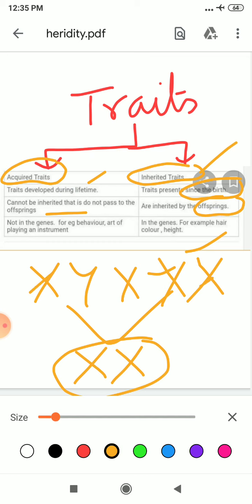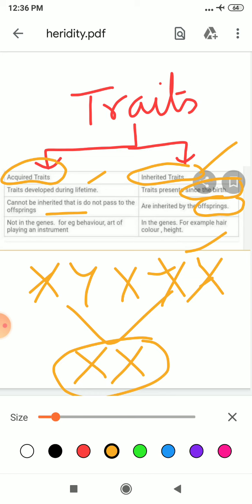If I take the example of acquired traits, if you learn music, develop muscle, or gain knowledge, it will remain with you only; it will never transfer from you to your children. Whereas inherited traits such as height, skin color, curly hair are present in your genes, so they will transfer from one generation to another.